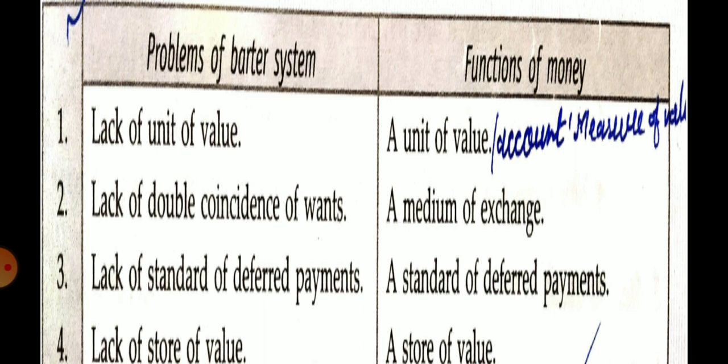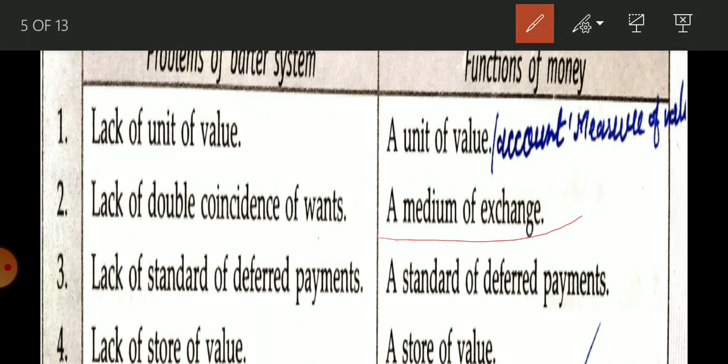So what you are going to write for this, that table is very important. If the question asks how money solves the problem of double coincidence of wants, you are going to write about a medium of exchange. The lack of double coincidence of wants is solved by which function? A medium of exchange. Now if the question is how does money overcome the main problem of exchange in the barter system, you are going to write about a unit of value. So in this way it can be asked in the board examination.